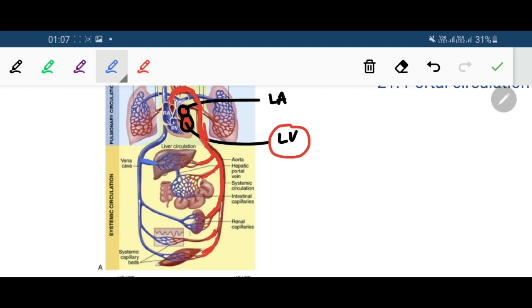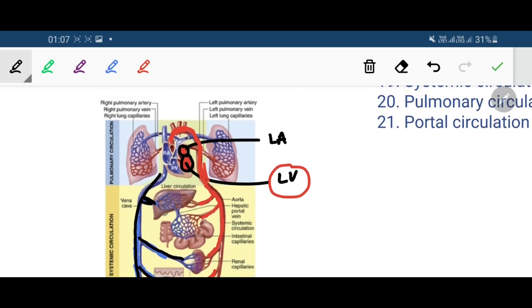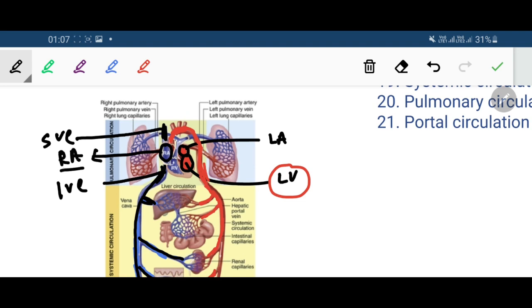So this oxygenated blood, after supplying the tissues of the body, becomes deoxygenated, and this deoxygenated blood gets back via the venous system of the body and is ultimately gathered via two very large veins, the superior vena cava and the inferior vena cava, which end in the right atrium. So that is the pathway of systemic circulation.